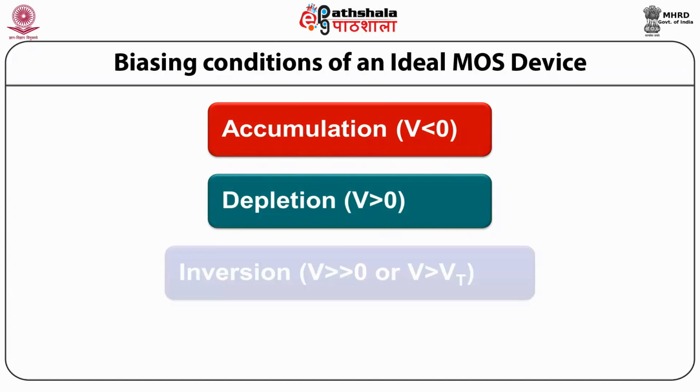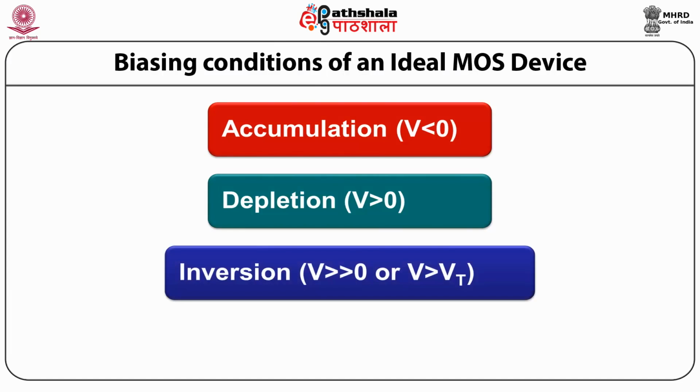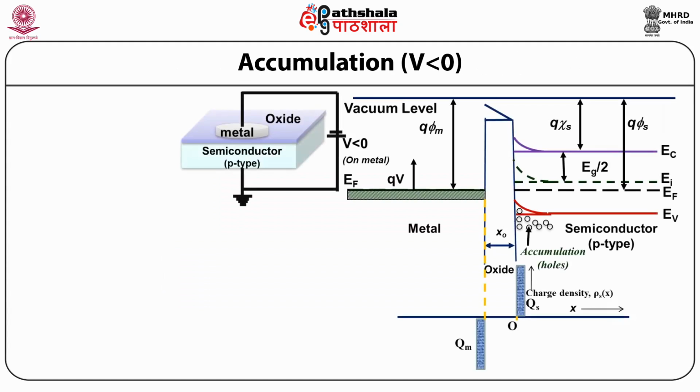Lastly, we have the inversion, when a very high positive voltage is applied, or the voltage is greater than the threshold voltage. So, the first condition is accumulation, when the applied bias is less than 0, that is, a negative